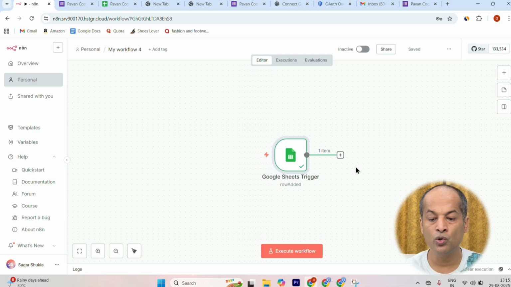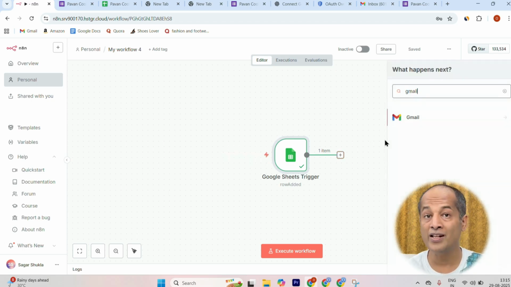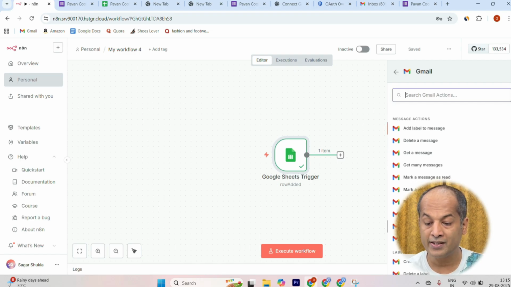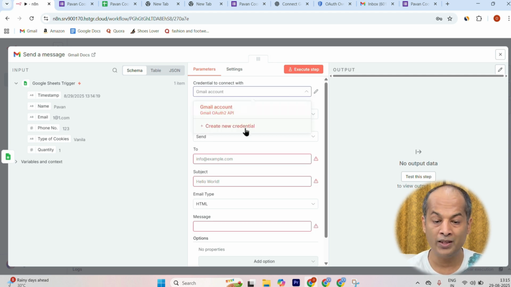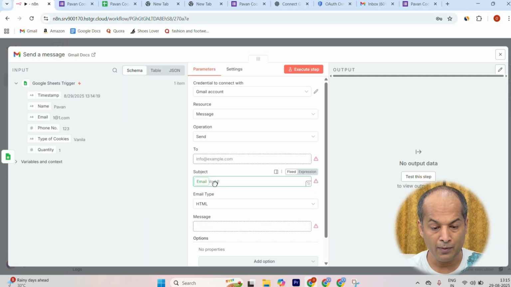Now I have to send the email. My customer should know that their order has been received. Now I'll select Gmail from the trigger option and then select send an email, because I have to send an email to my customer. Again, since my account is connected, it is showing this. Otherwise, you will have to select create new credentials. In the resource, you should select message, the operation should be send, and the To field should be the client's email. So this email is my client's email, and I will put it over here in the To section.